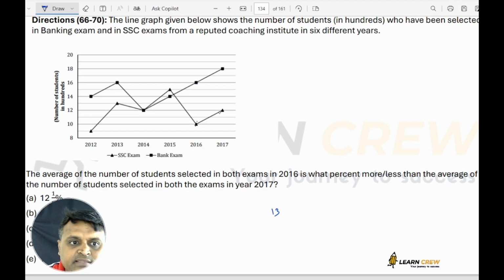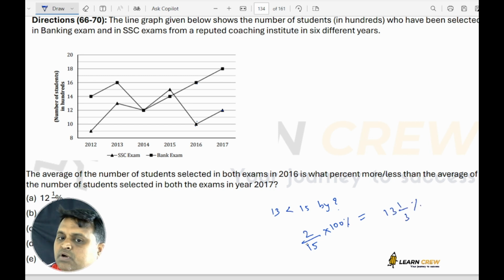And in 17, it is 12 plus 18, 30. The average is 15. So 13 is how much percentage less than 15? Difference by base value into 100. So it is 200 by 15, which is 13 and 1 by 3%.